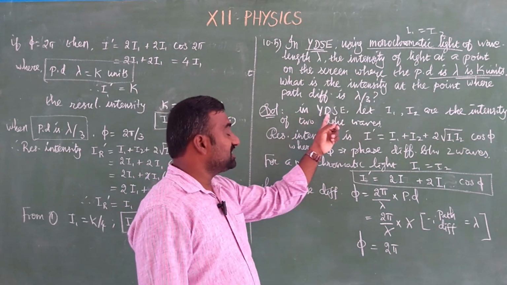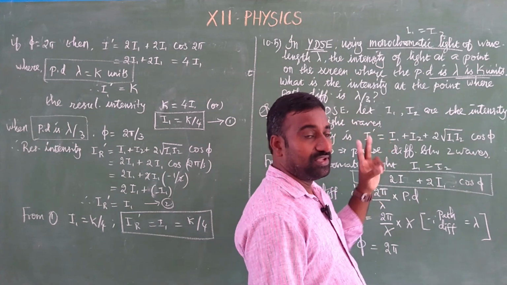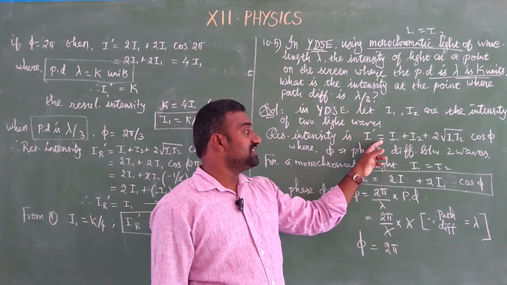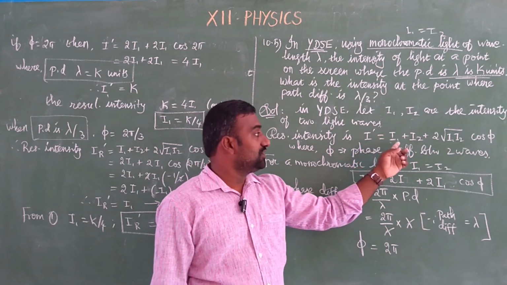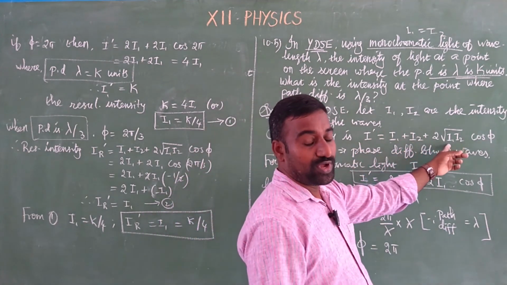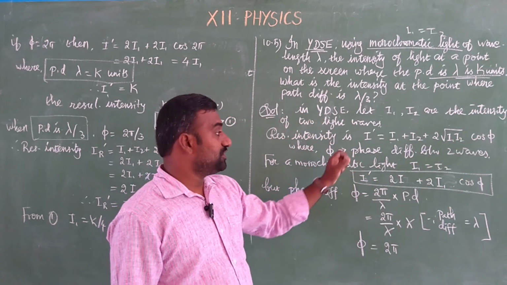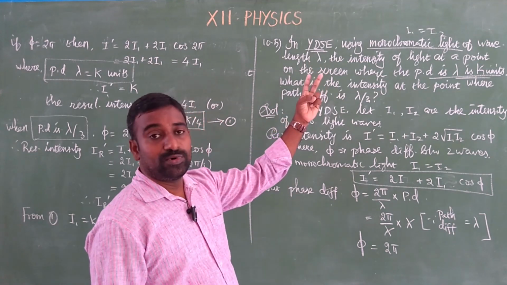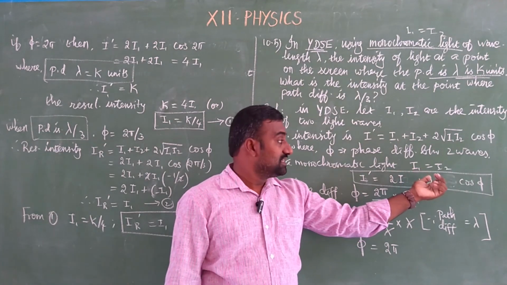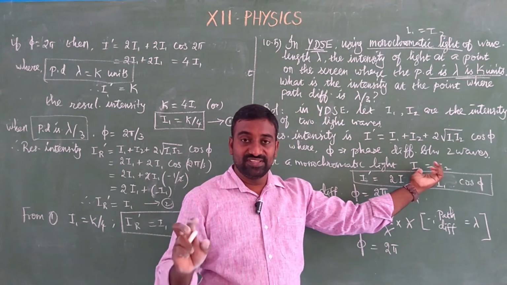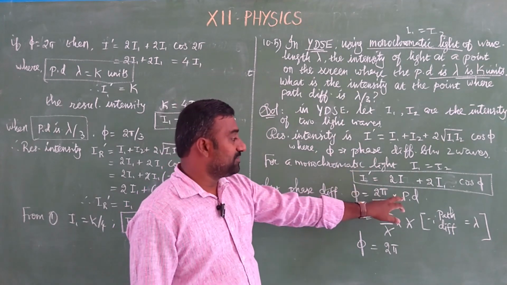We know in a Young's double slit experiment, I1 and I2 are the intensities of the two light waves. The resultant intensity is given by the formula I1 plus I2 plus 2 square root of I1 I2 cos phi, where phi is the phase difference between the two waves. We use a monochromatic light source for Young's double slit experiment. Therefore, the intensities of the two light waves remain the same, that is I1 and I2 are the same. Then the resultant intensity becomes like this.